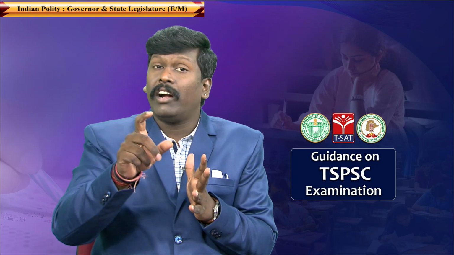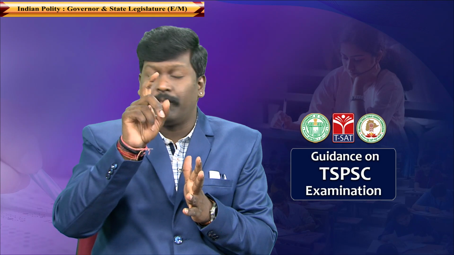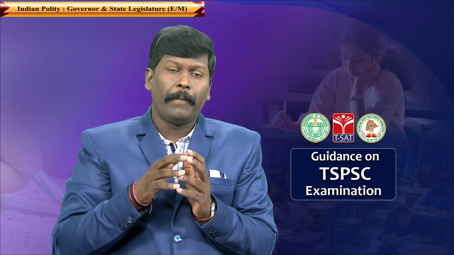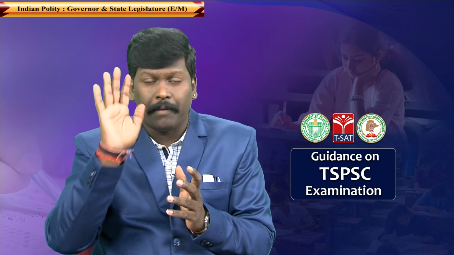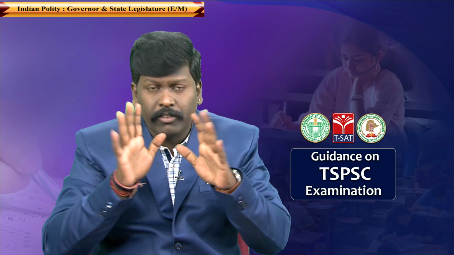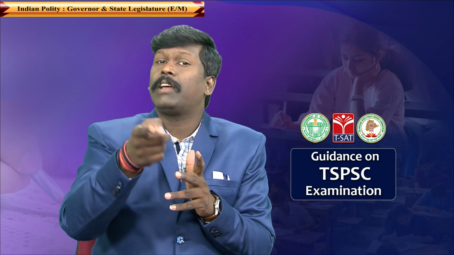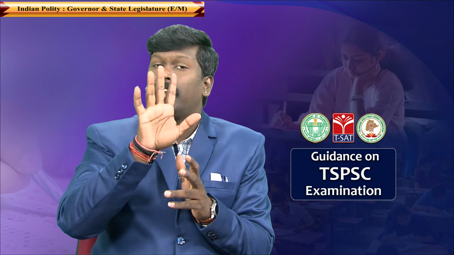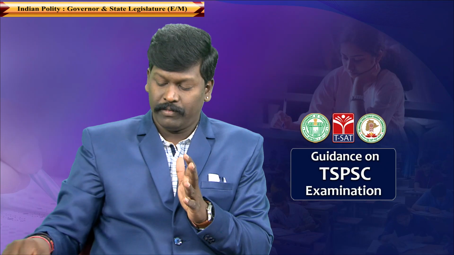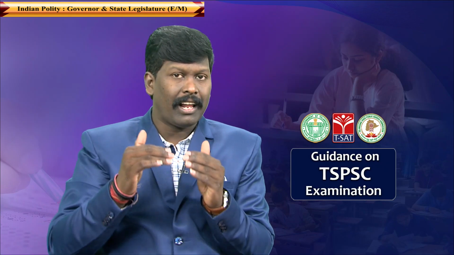If he is not able to prove his majority, the governor can remove the CM any time. So the term of the CM is not fixed. I hope you got the clarity.